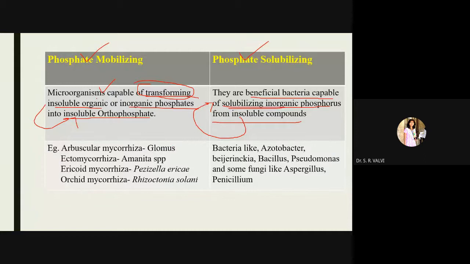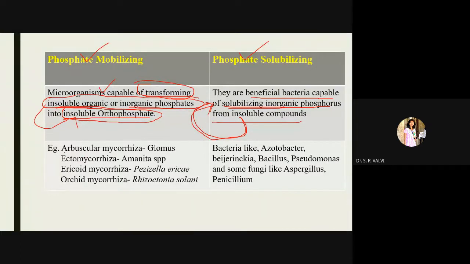Here, what is the main intention? Insoluble inorganic or organic phosphates into soluble orthophosphates, right? So here they are only transforming these things, but in solubilizing, insoluble compounds get converted into soluble inorganic phosphates. So which are those microorganisms doing this job for phosphate mobilizing?